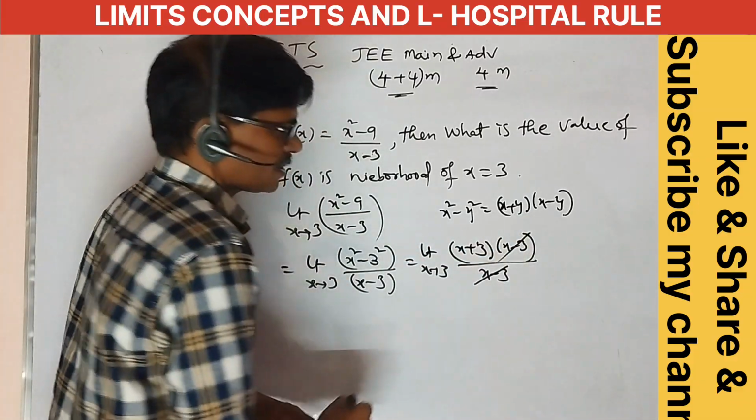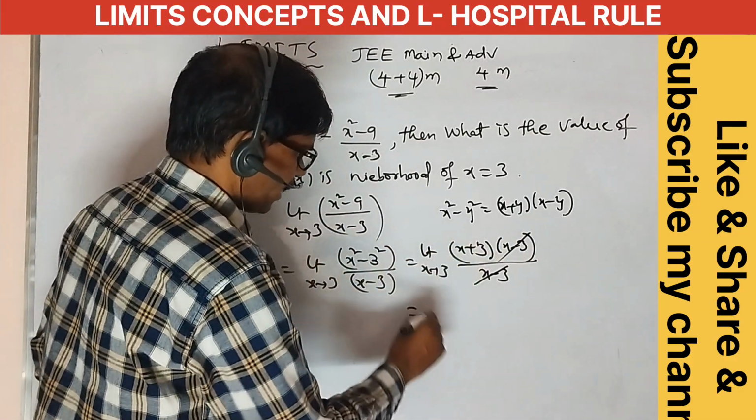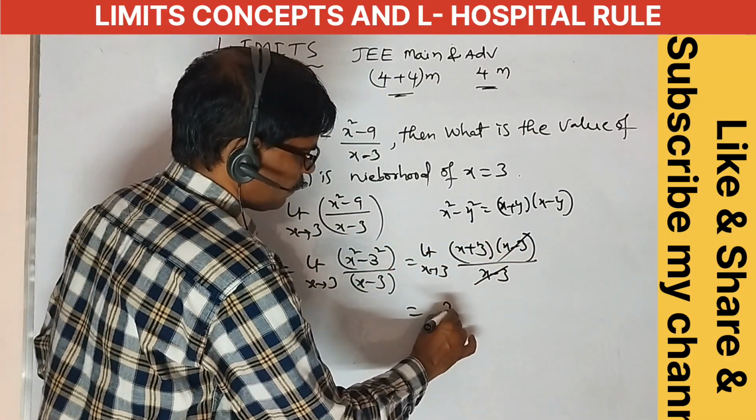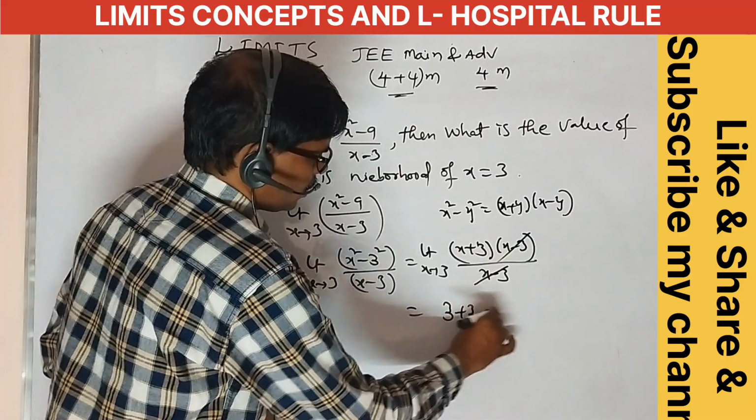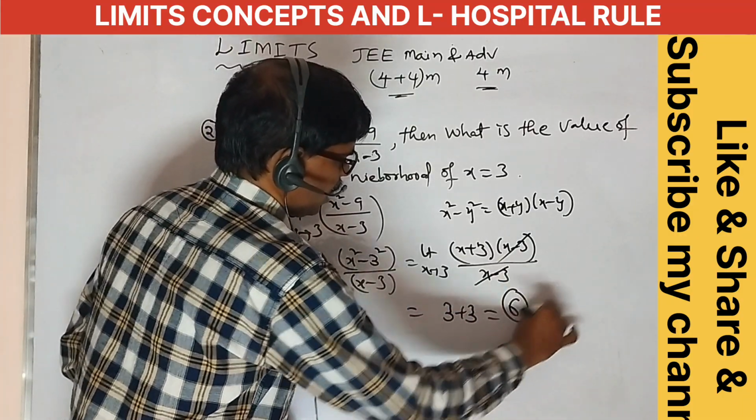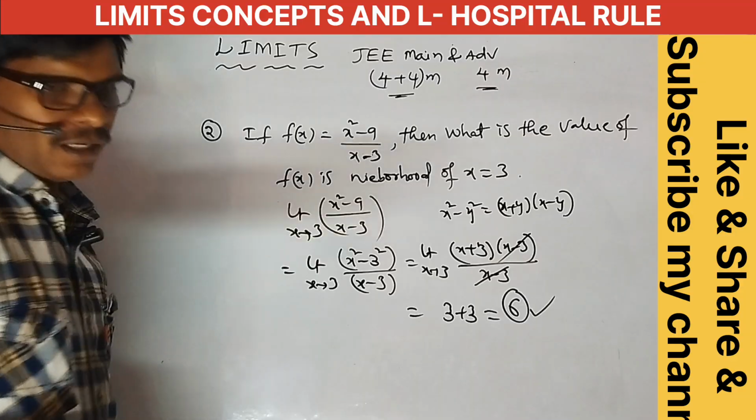The x minus 3 cancels. Then limit x tends to 3 gives 3 plus 3 equal to 6. Okay, 6 is our answer.